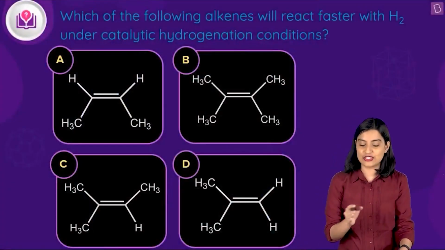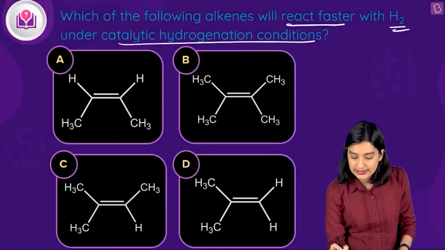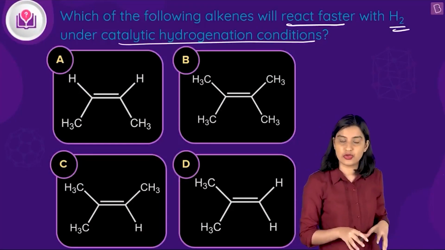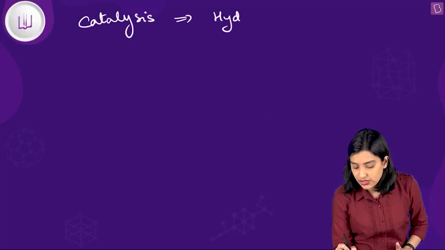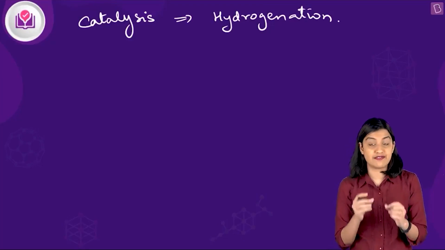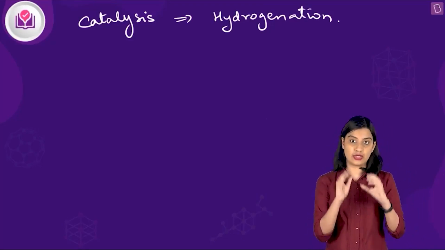Okay, so here they're saying which of the following alkenes will react faster with H2 under catalytic hydrogenation conditions. Before you dive into the question, before you look at the options, you need to understand that the moment we talk about catalysis, or here when you are talking about catalytic hydrogenation, everything related to a catalyst is very important. It is a surface phenomenon. Okay, you need to understand this.